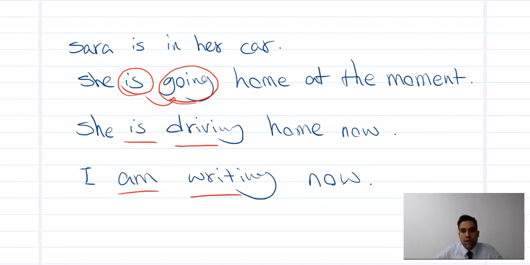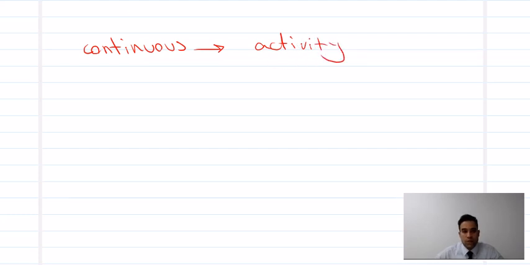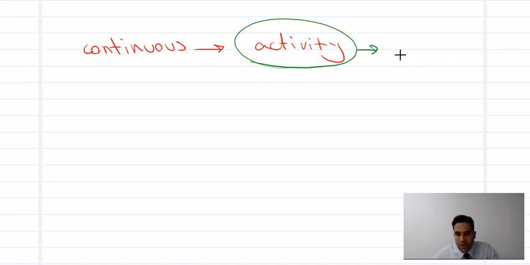Okay, so another point about the continuous form is this. Continuous means activity. Okay, it's really important. Continuous means activity. Activity which is done at the moment. Of course we have some exceptions. I will teach you all of them. Activity which is happening, we need continuous, we need ing form. So activity means ing.